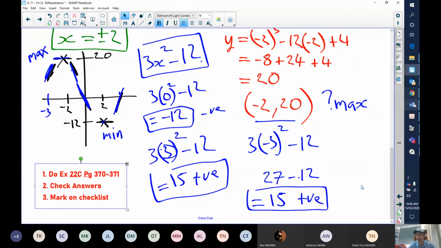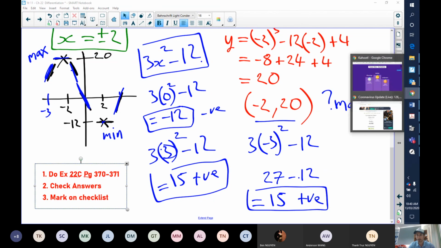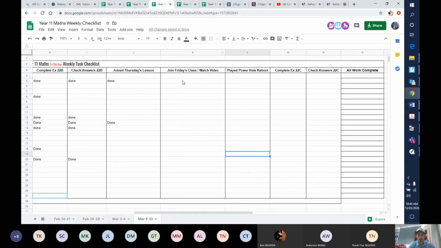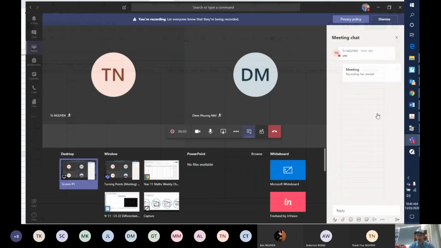Now, just going over again one more time, year 11. Make sure that if you're here now and you participated in the Kahoot, you put down done here, because I'll be able to double check that, as your name should be on the Kahoot list. And then once you've completed the exercise here, put done there. And once you've checked your answers, put done there. And if you struggle, just send me a question. That's what I'm here for. All right, let me have a look.